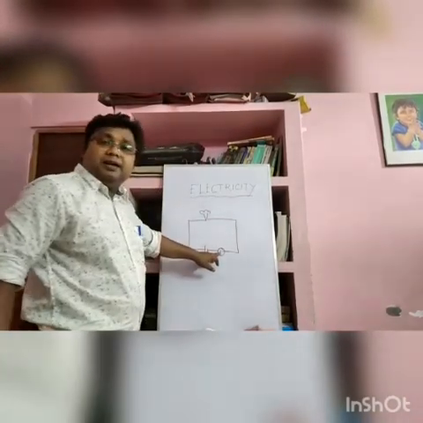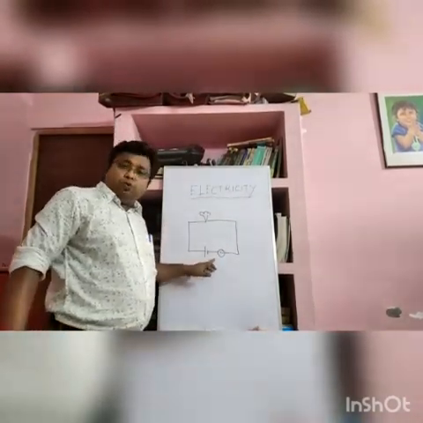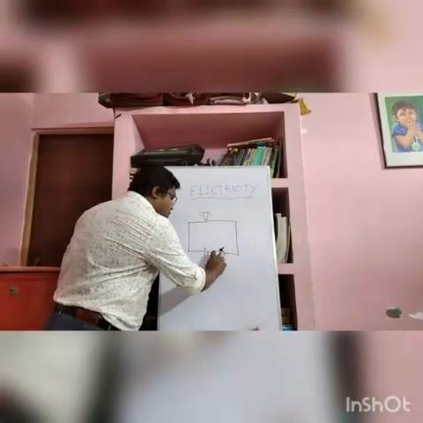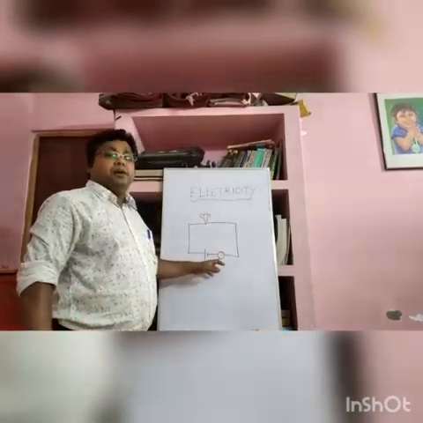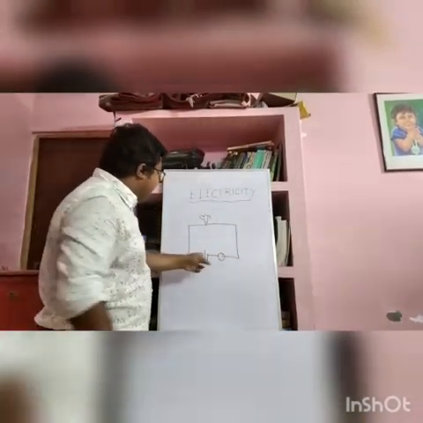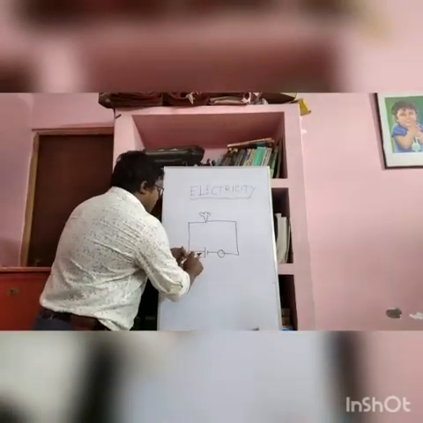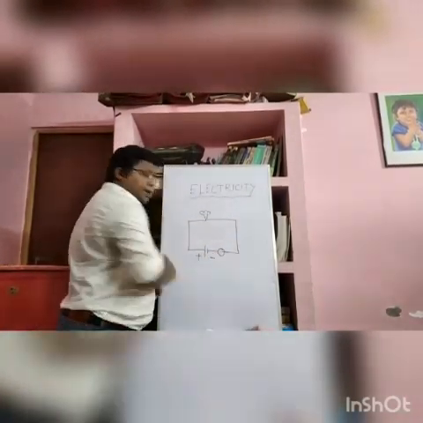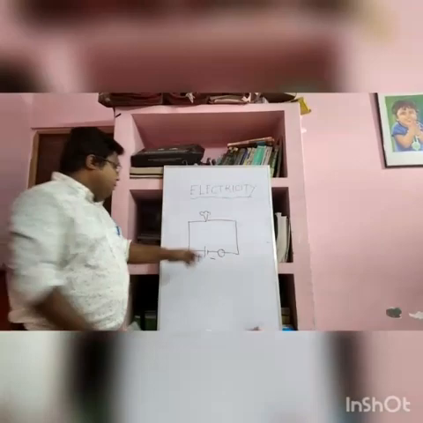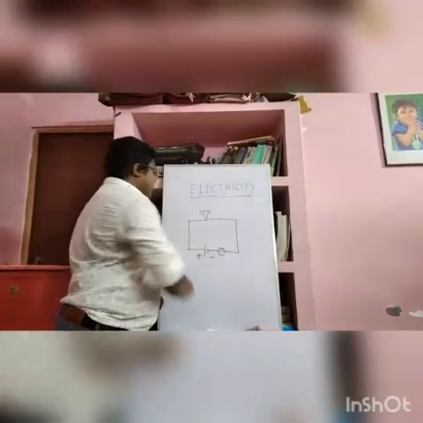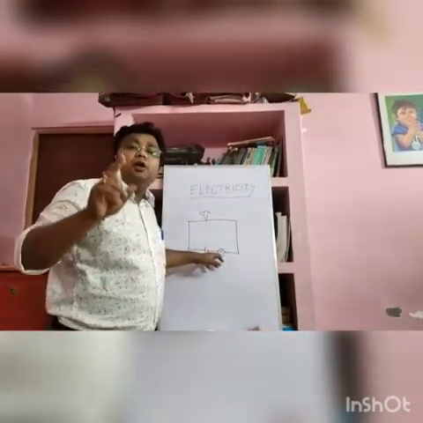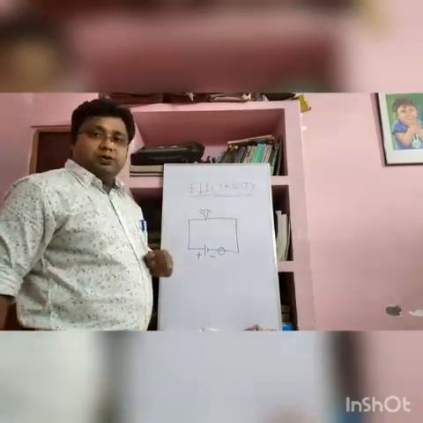If there is a dot, that means the circuit is closed. If there is no dot, then the circuit is open. When the circuit is closed, electric current passes from the positive terminal to the negative terminal. When the switch is on, the circuit is closed.